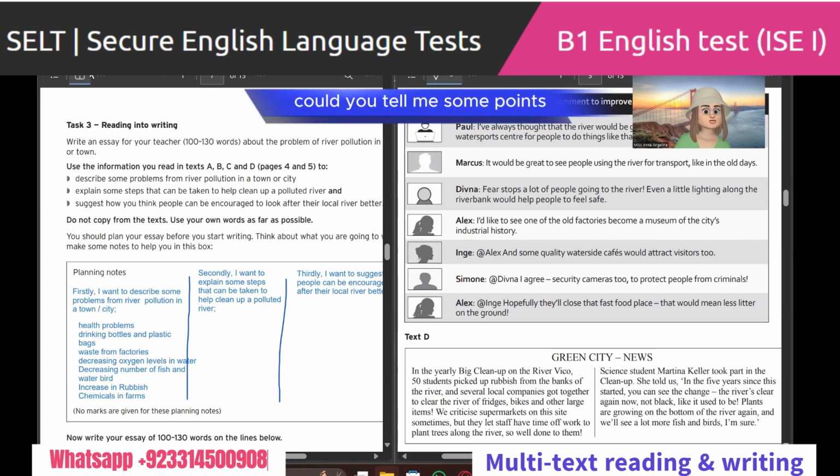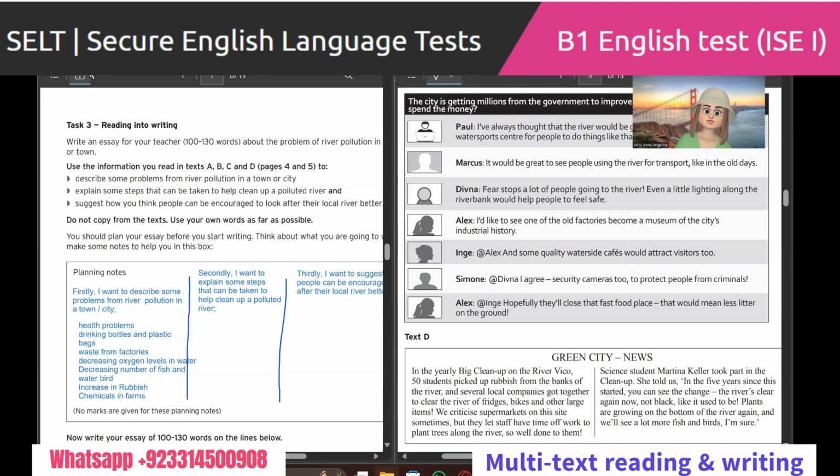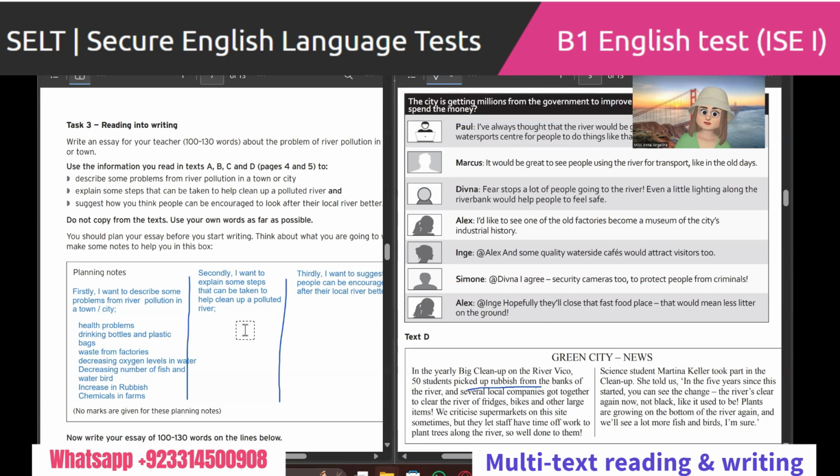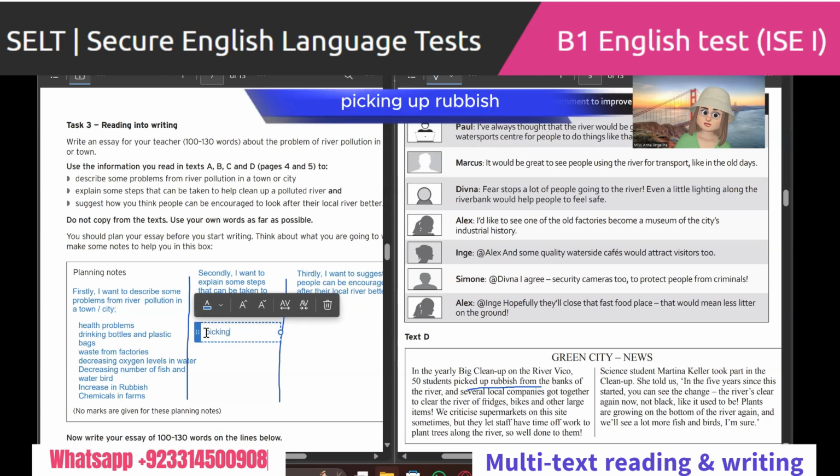Could you tell me some points? Plant the trees along the rivers. Plant more trees. I think number one is picking up rubbish from the banks. Picking up rubbish from the banks, and clearing the river of fridges. Martin said the river has changed and is clear. Companies got together to clear the river of fridges, and the supermarket lets staff have time off work planting trees along the river. That's the second one.